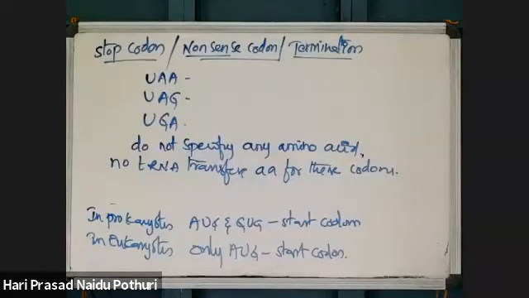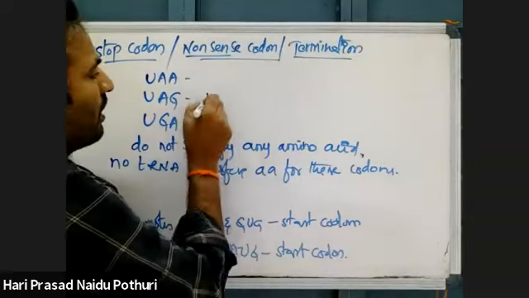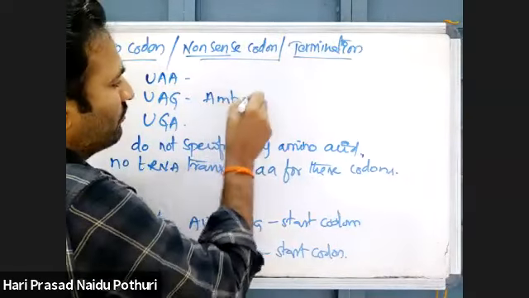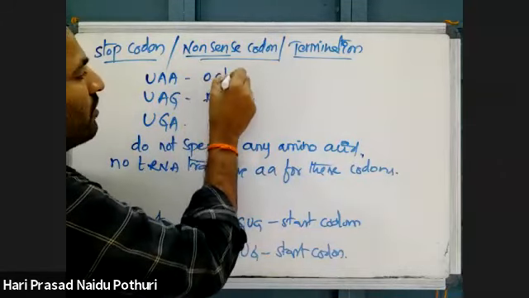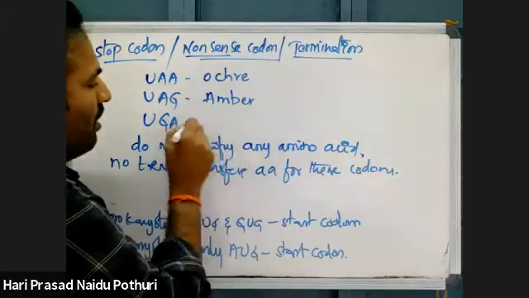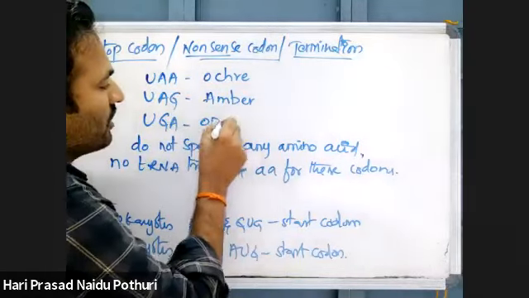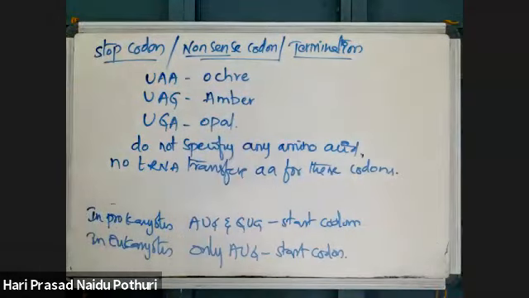These termination codons are given names. UAG is called the amber codon, UAA is ochre, and UGA is called opal. Amber, ochre, opal.